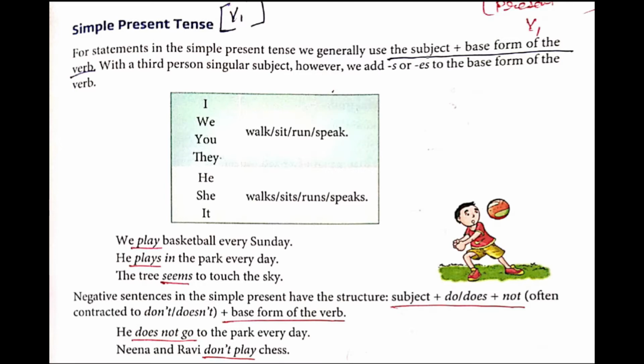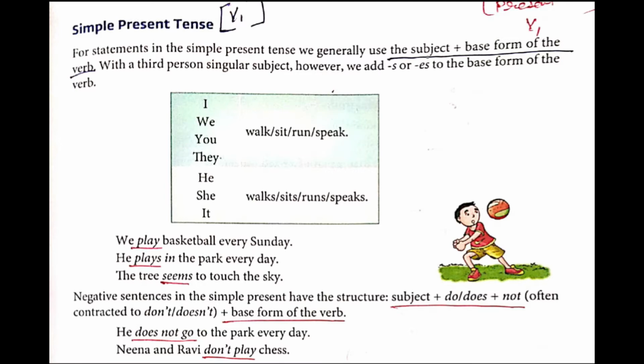Now we will go for third person singular pronouns. He walks, he sits, he runs, he speaks. She walks, she sits, she runs, she speaks. It walks, it sits, it runs, it speaks.